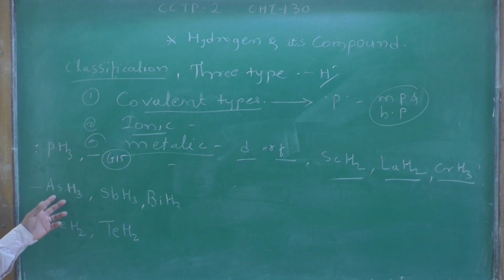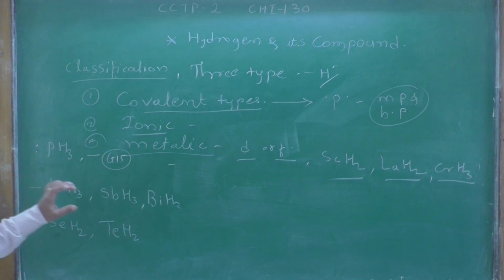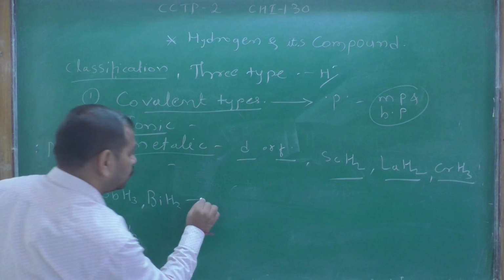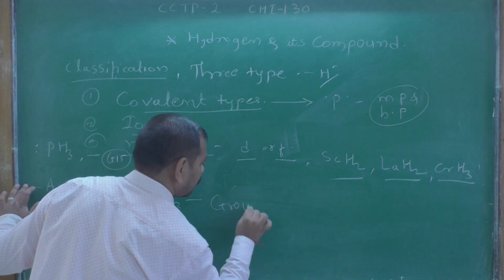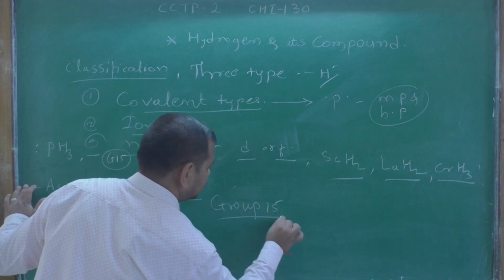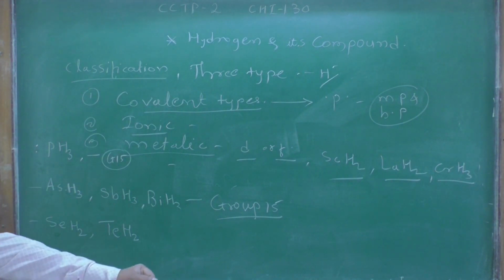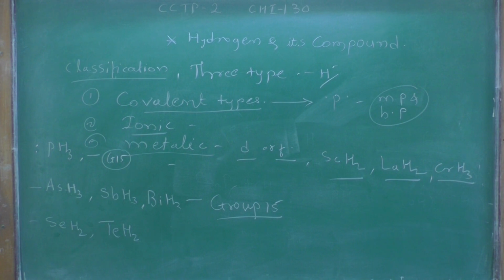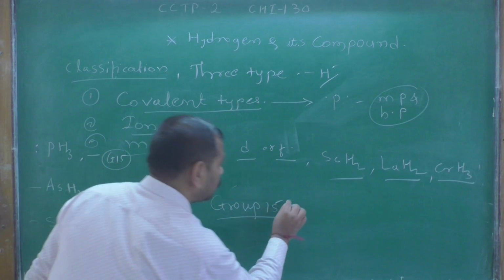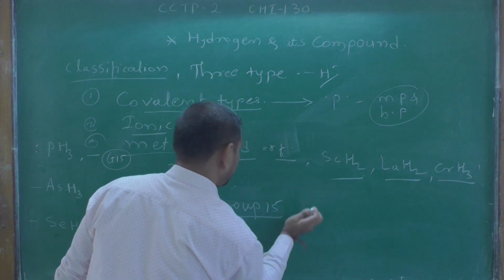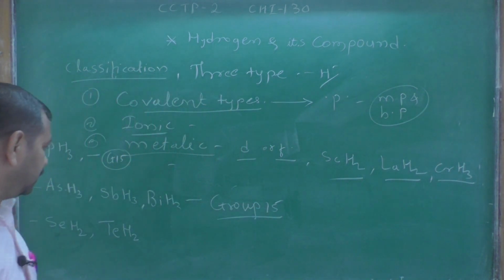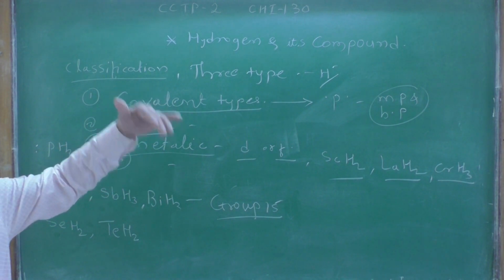Okay, so next is arsenic trihydride, stibine and bismuth hydride. Okay, so these are also group 15 elements. The bond energy and stability of these molecules decrease down the group.